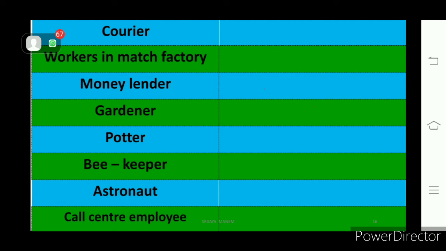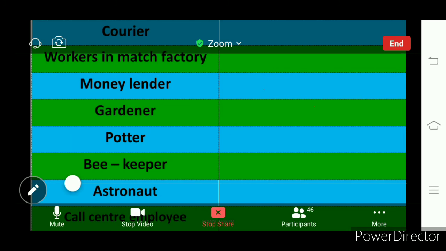In this way you try to find out what are the economic activities. Some of the occupations are given in the textbook. You can take some other occupations whichever you see around in your locality.